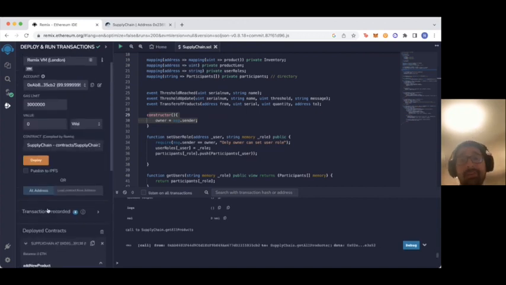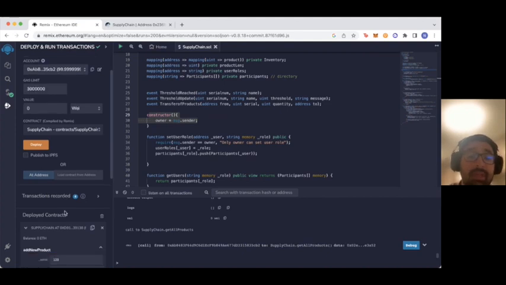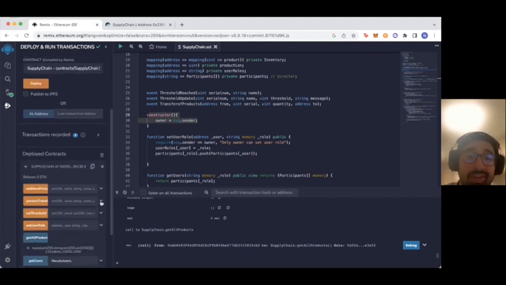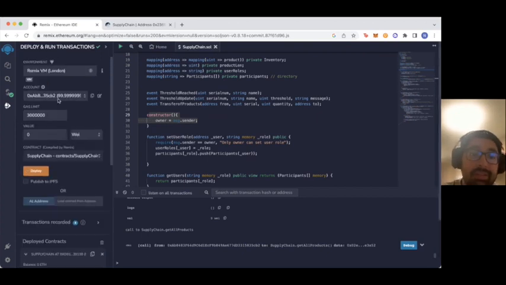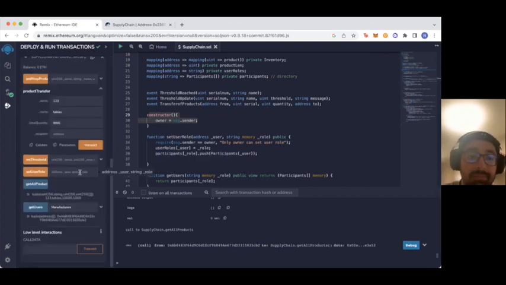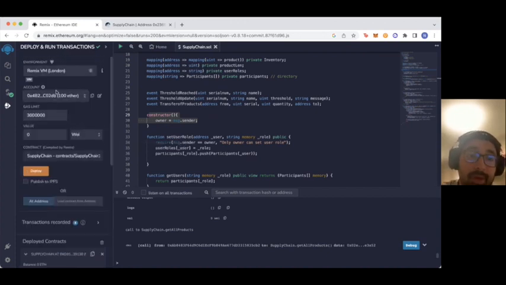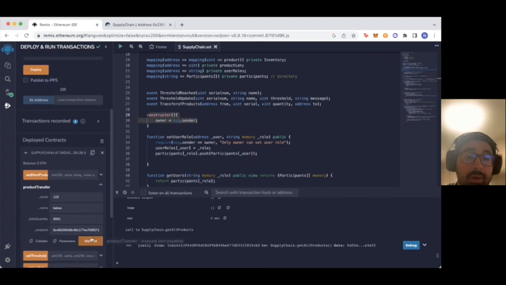So let's assume that the retailer buys the product from the manufacturer. The manufacturer will have to use the transfer product function. They go to the product transfer function, enter the serial number, enter the table, and enter the quantity that the manufacturer wants to transfer to the retailer. In this case, let's assume it's 9,901, and enter the recipient address. Our recipient address is DB, which is our retailer, and paste it right here. Let's go back to our manufacturer and record this transaction.